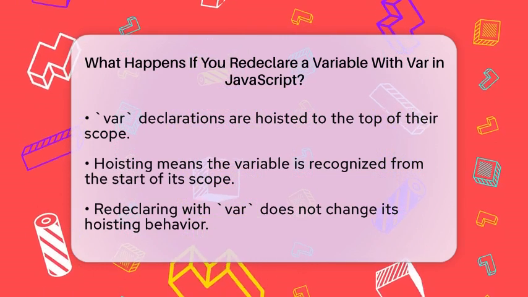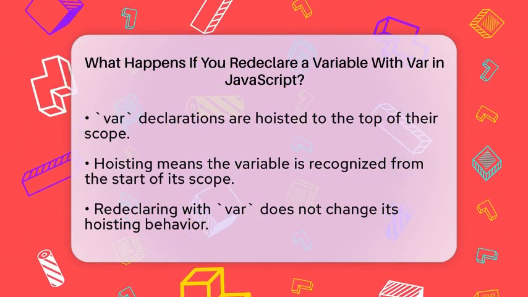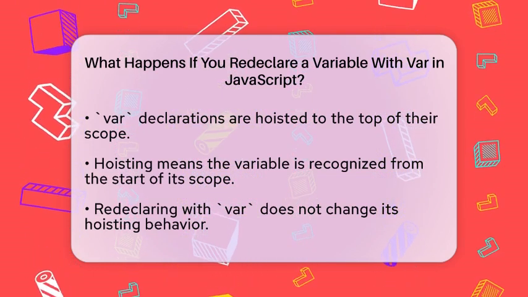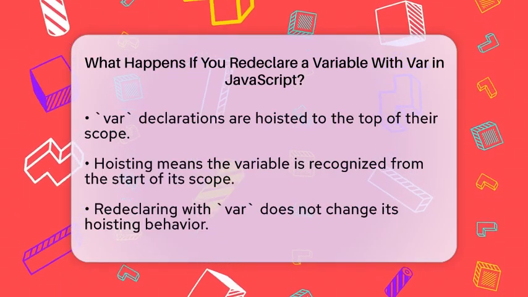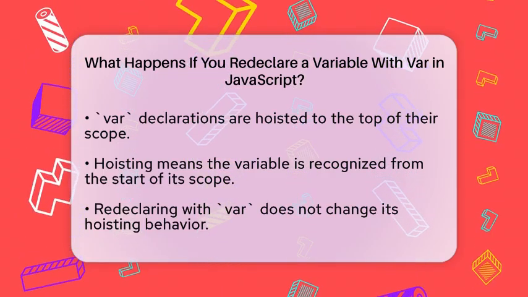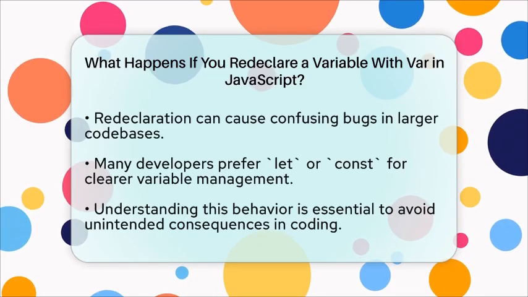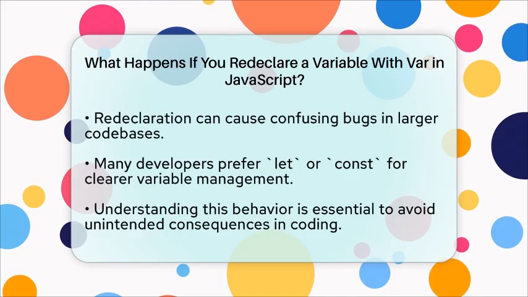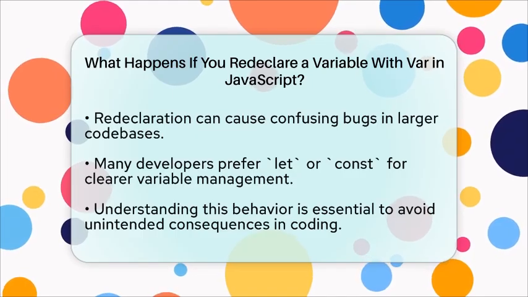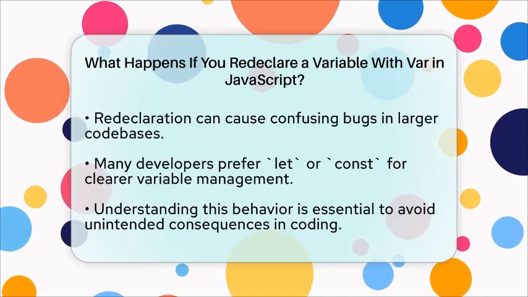Redeclaring variables with var can sometimes lead to confusing bugs, especially in larger codebases, because it can overwrite existing values without warning. For this reason, many developers prefer let or const. These alternatives provide clearer rules about variable declarations and prevent accidental redeclarations.